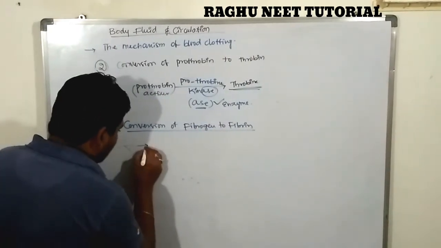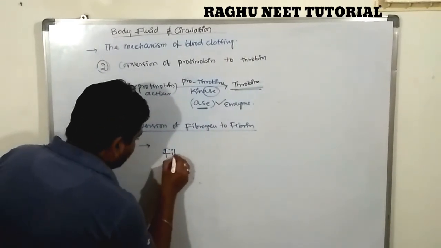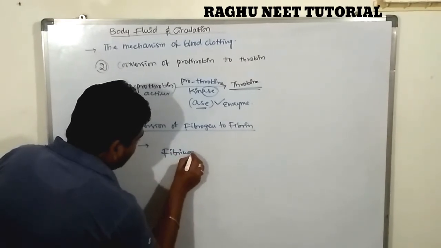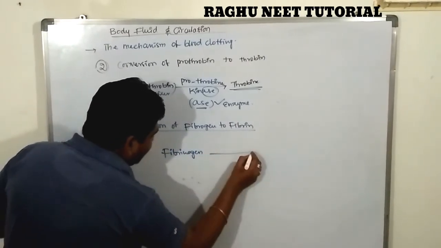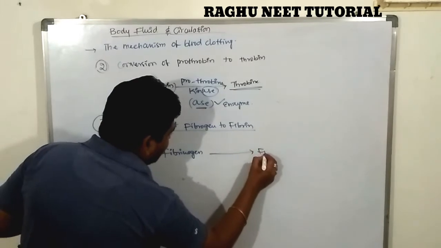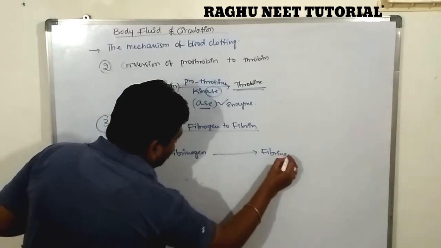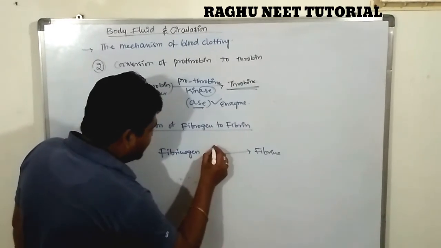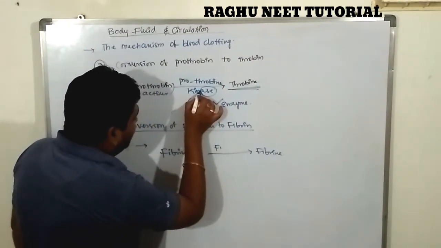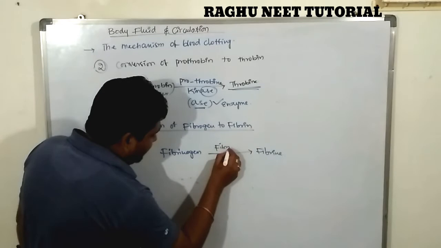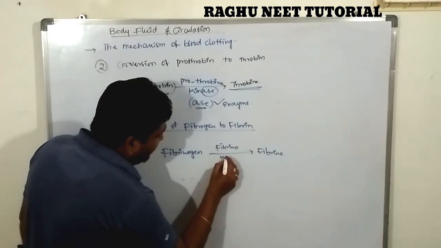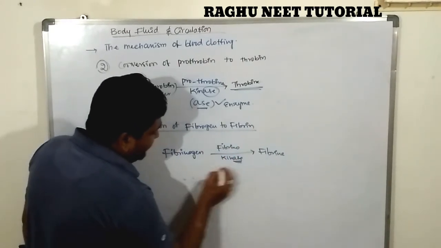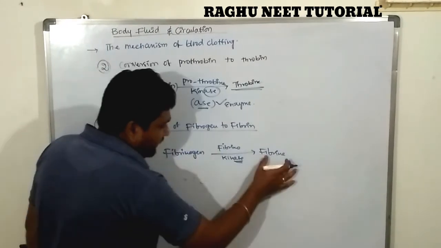First, fibrinogen converts into fibrin in the presence of fibrinokinase, like prothrombinase.